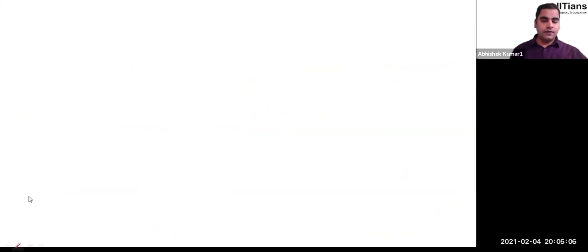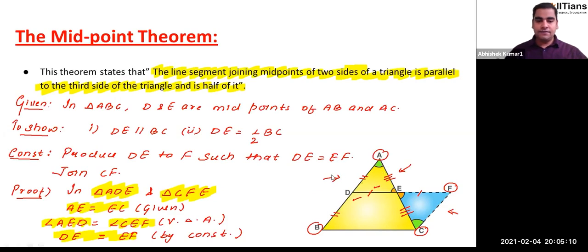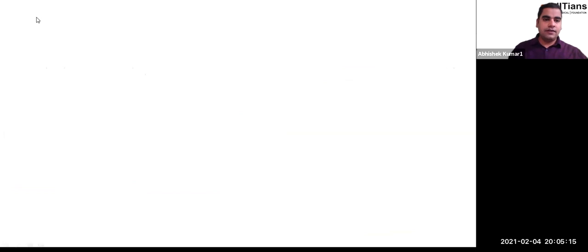All right, therefore we can say triangle ADE is congruent to triangle CFE by SAS congruency, or SAS rule.